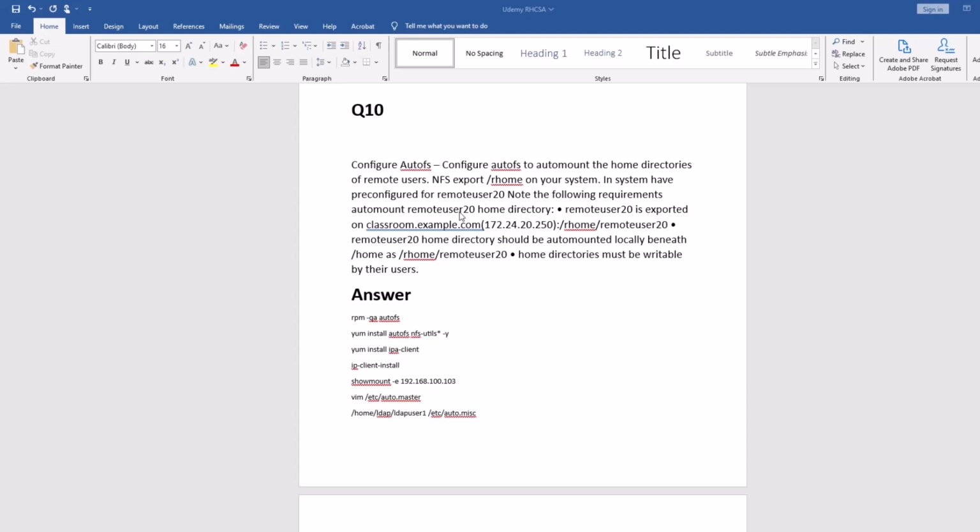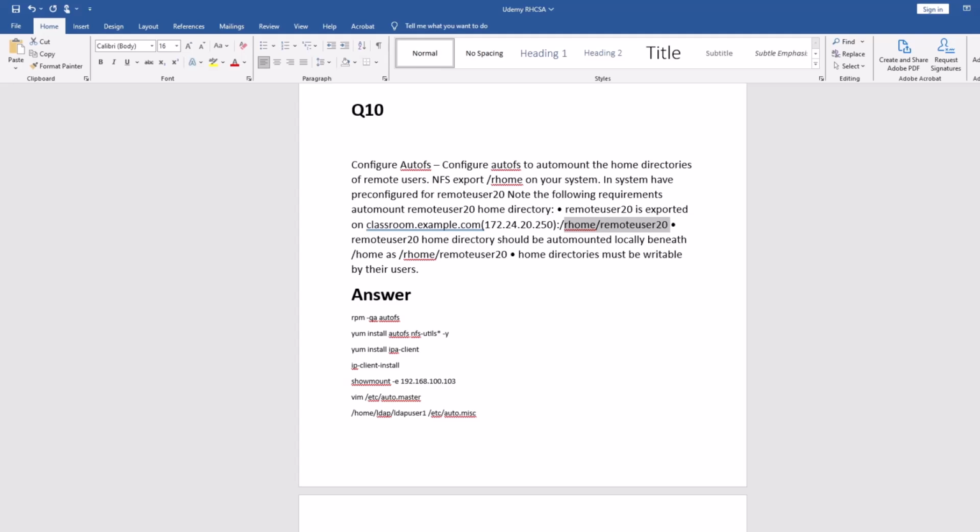So you have to mount it. AutoFS means when the user is trying to log in, it automatically mounts, and the user is able to log in to his home directory without any error. And in the exam they also provide you the NFS server. This is the NFS server. They also provide you the location. You have to mount it in your AutoFS configuration.